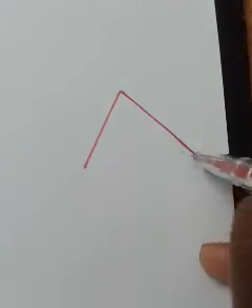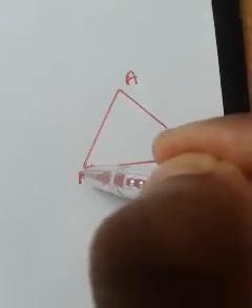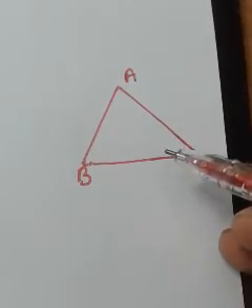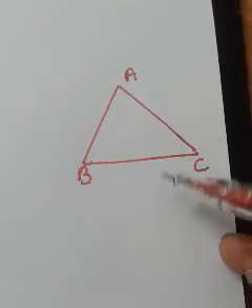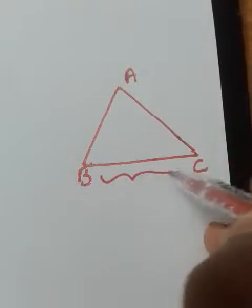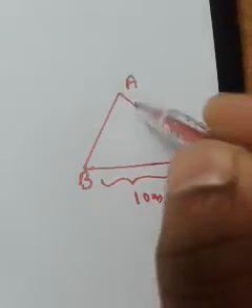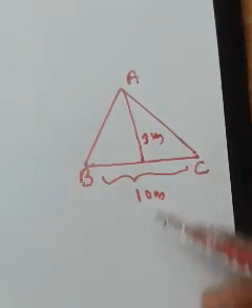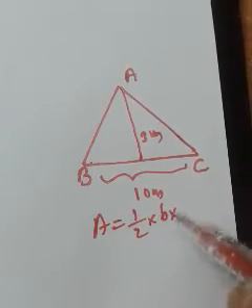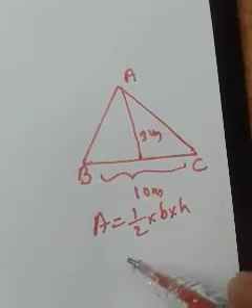Moving to the next and very last question: triangle. This is a triangle, and we are going to learn the area of this triangle. Here the base of the triangle is given as 10 centimeter and the height is given as 3 centimeter. So how to calculate the area of this triangle? The area formula is half into b into h, because this is a triangle.